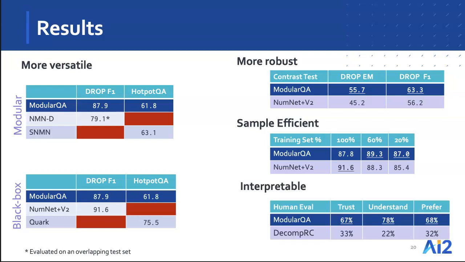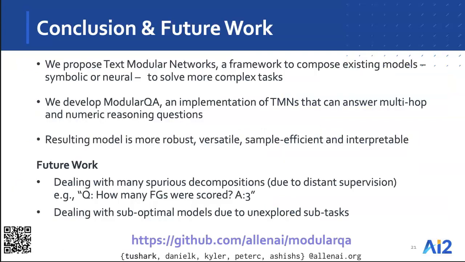We also show that we can train a more effective QA system with fewer examples than this black box model. And finally, we show that the explanations generated by our model are more interpretable compared to the previous decomposition-based approach developed for HotpotQA called Decomposition. In a human evaluation, crowd workers preferred, understood, and trusted our explanations much above Decomposition. In conclusion, we propose Text Modular Networks, a framework to compose existing models to solve more complex tasks. We developed ModularQA, an implementation of this framework that can answer multi-hop and numeric reasoning questions. And we showed that the resulting model has multiple advantages over prior work.